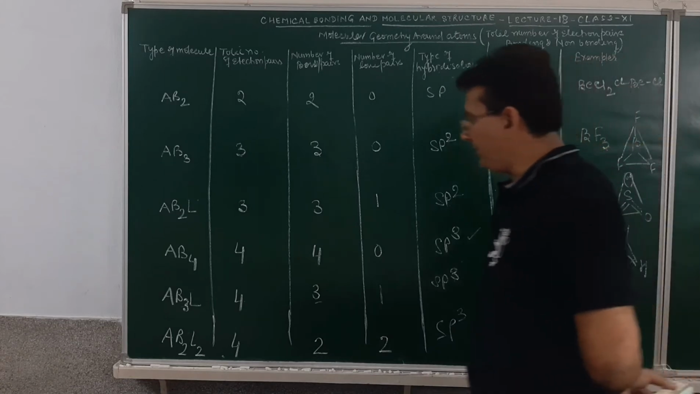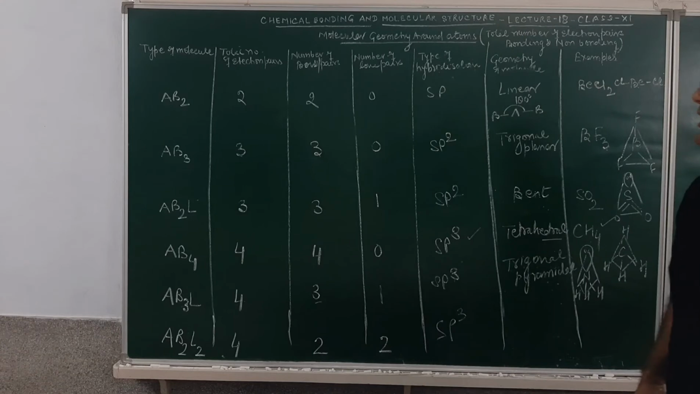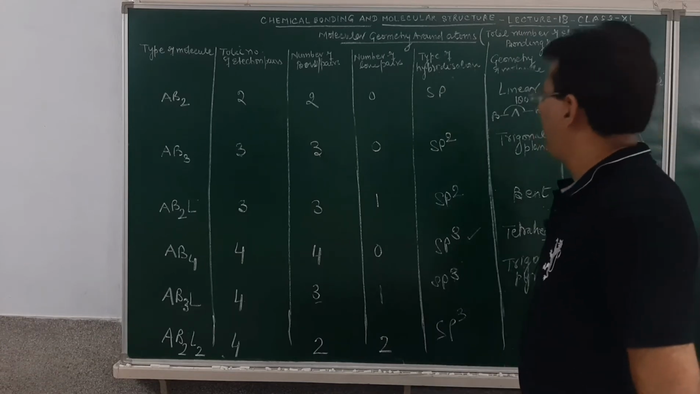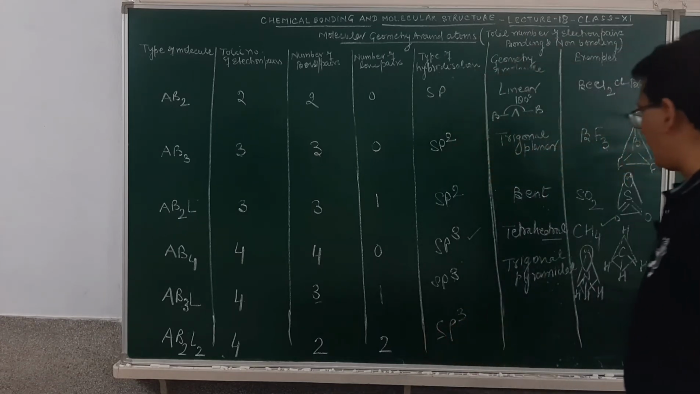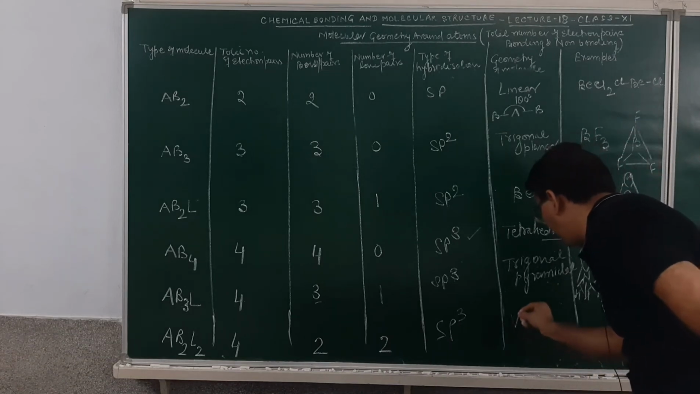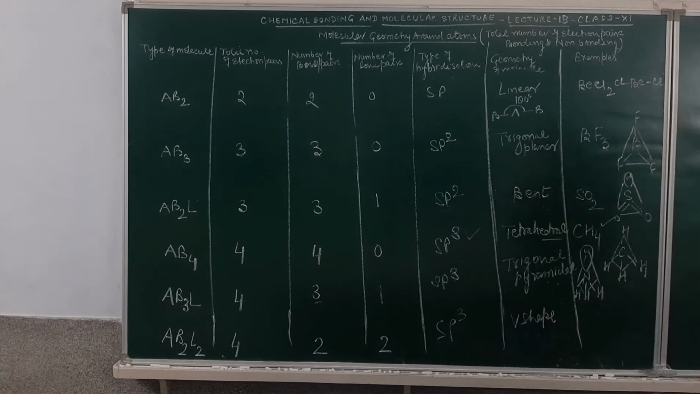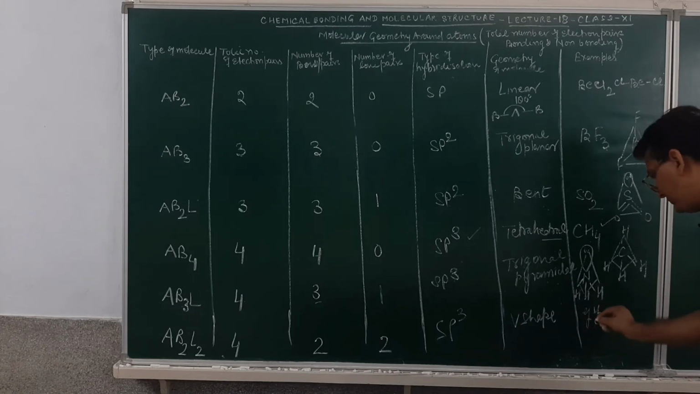Next will be AB2L2 type. Total number of electron pairs will be 4. Number of bond pairs 2. Number of lone pairs 2. Hybridization again is sp3. Here the molecule will be having a V-shaped structure. In this V-shaped structure, the example will be the water molecule.